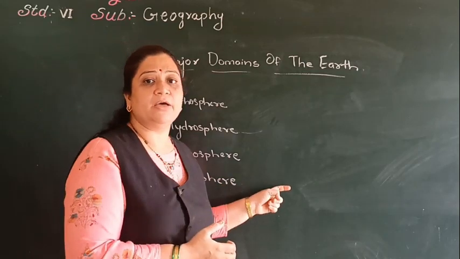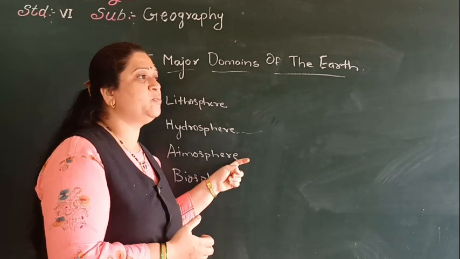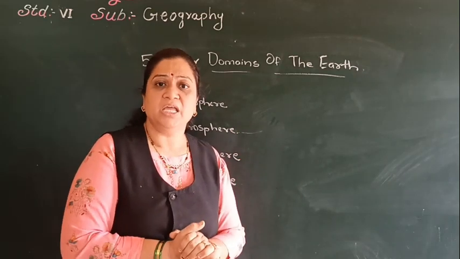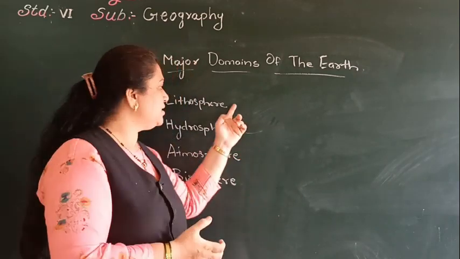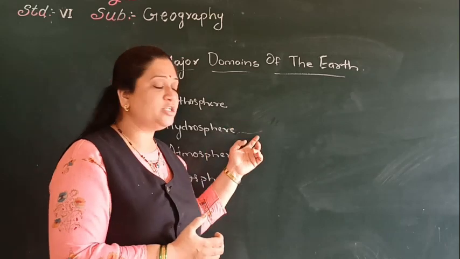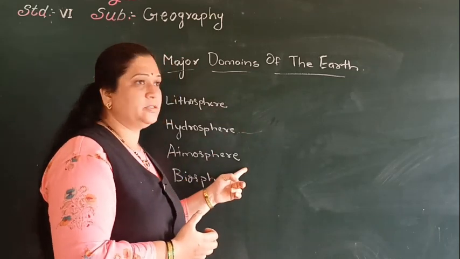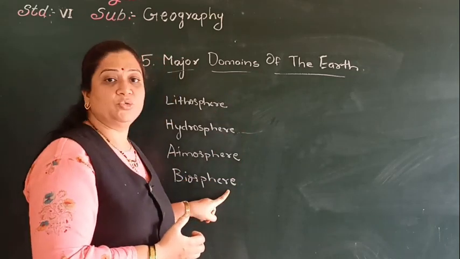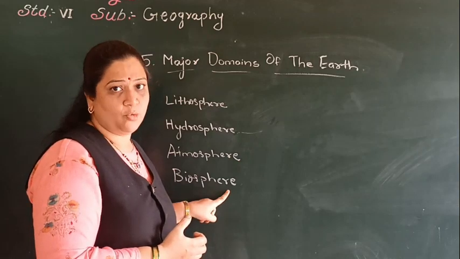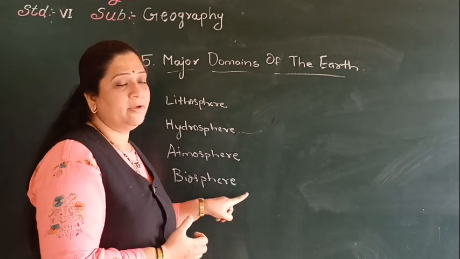Biosphere is the sphere where all three spheres interact with each other.